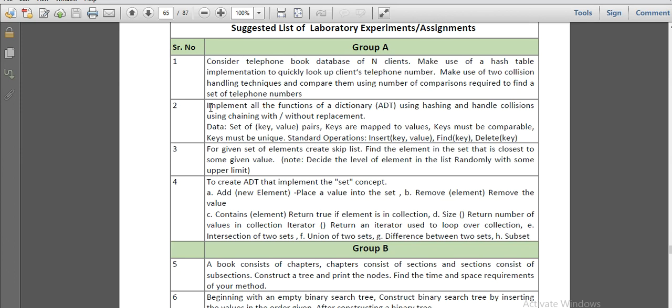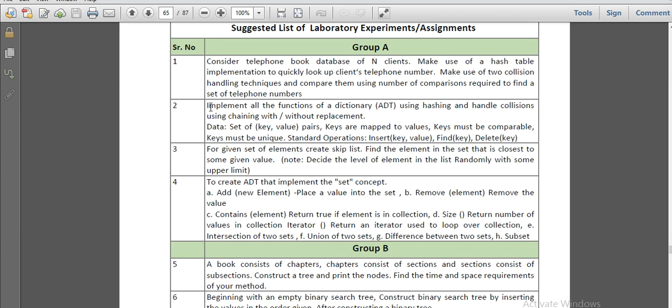So directly we are going to execute the second assignment. What we need to do is implement all the functions of the dictionary ADT using hashing, and also handle the collision if it occurs. The collision handling technique mentioned is chaining with or without replacement. First today we will learn what chaining with or without replacement is, and then we'll start the execution of this assignment. What kind of data we have to use, and which functions we have to perform on that dictionary, is also given.